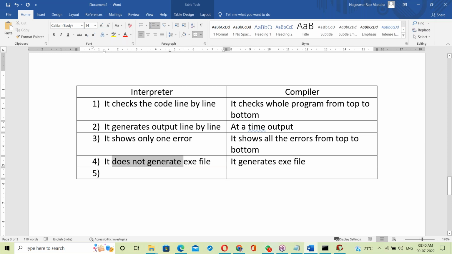So the interpreter does not generate an exe file. The compiler generates an exe file. This is the main difference, the fourth point. So what's the main difference between interpreter and compiler? The exe file. The interpreter does not generate an exe file, and the compiler generates an exe file.